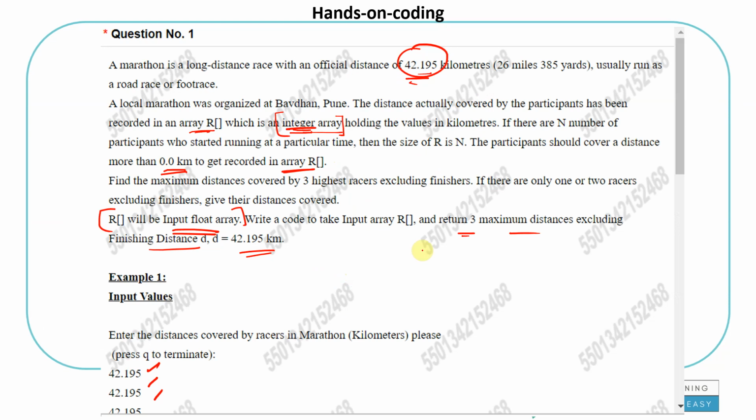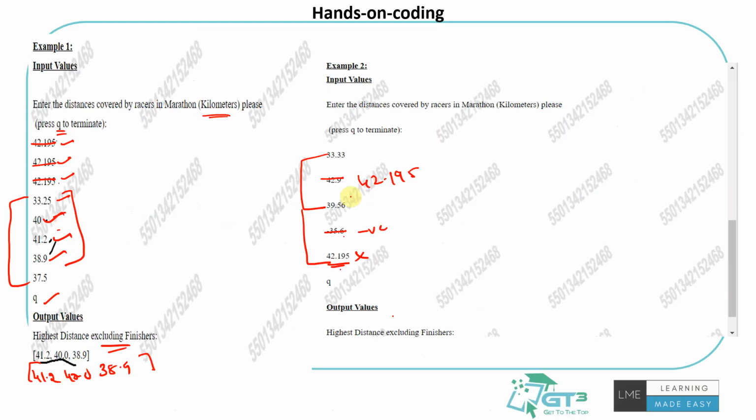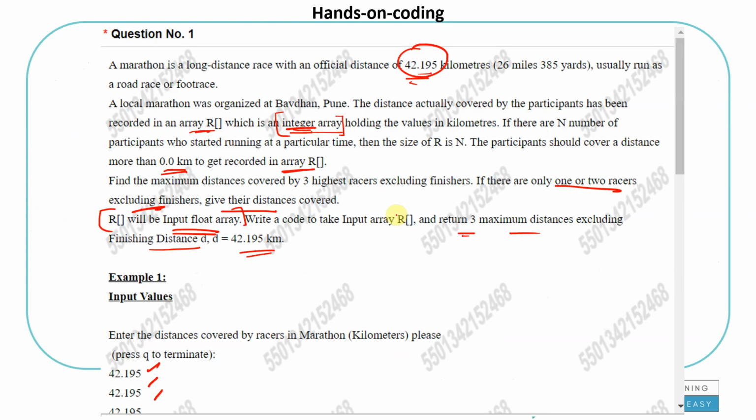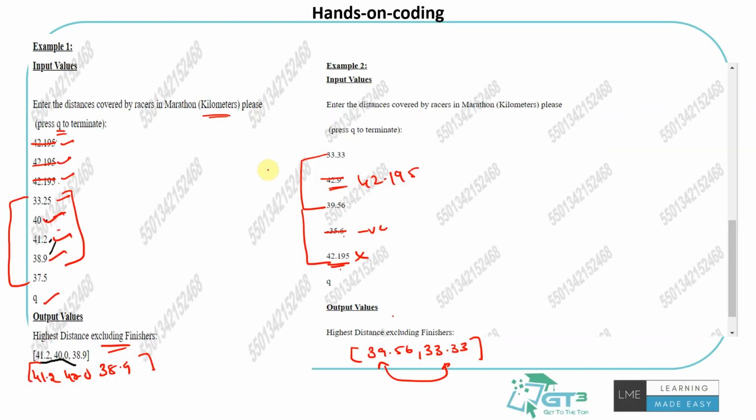As they said, if there are only 1 or 2 racers excluding finishers, give their distances only. So the output would have been 39.56, 33.33. You only show 2 values, not 3, because the others have finished the race already. 42.195 also finishes the race, and a negative value I will never take as input, because they said the participant should cover a distance more than 0.0 kilometers to get recorded. Those are all the conditions.